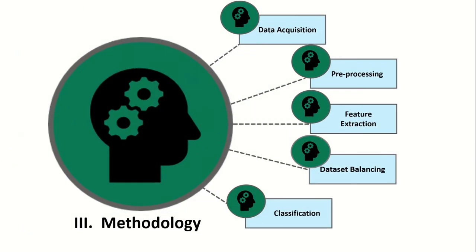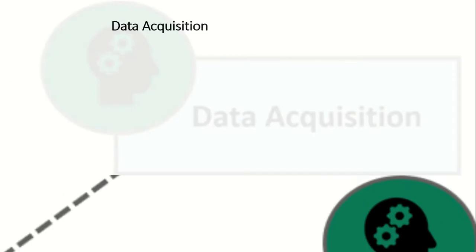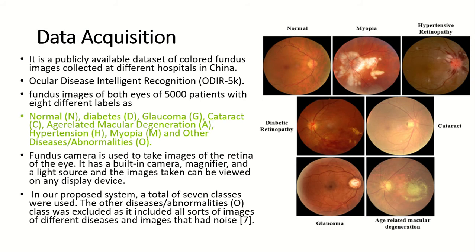Now the methodology that we have used for designing this system. The data that we have acquired is from a publicly available dataset that is known as Ocular Disease Intelligent Recognition. It is collected at different hospitals in China, and the dataset includes fundus images of both eyes of 5,000 patients. It has total 8 labels, and we have used 7 labels and excluded the other diseases or abnormalities label, as it included many noisy images and images of all sorts of diseases.